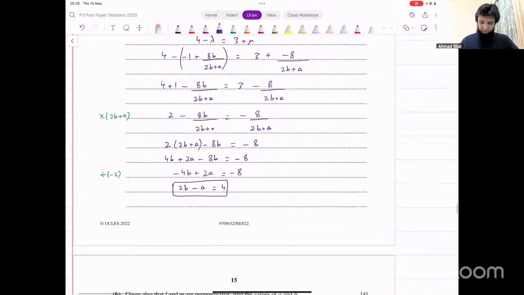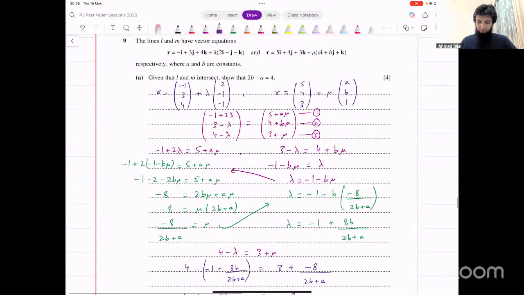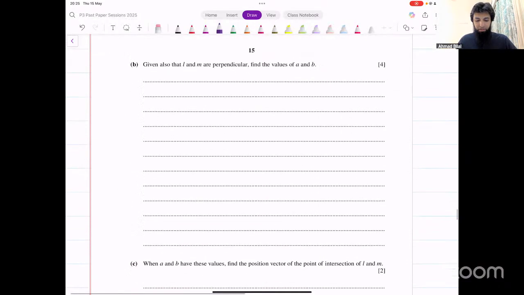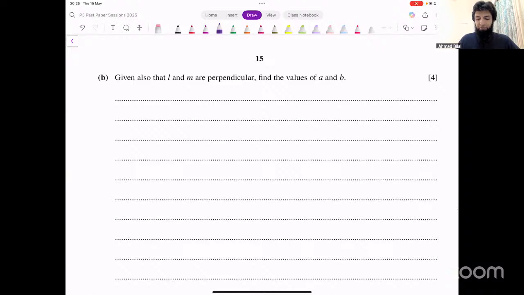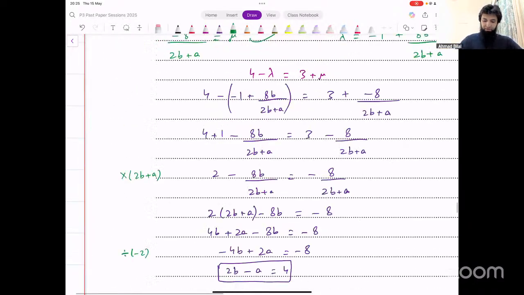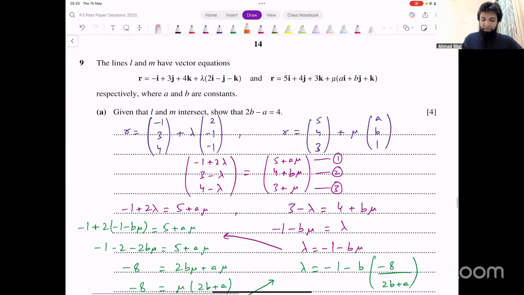Okay, so 2b minus a is equal to 4. That's the equation that we had to prove in the first part. Now it says, given also that L and M are perpendicular, find the values of a and b. Now, if they're perpendicular, that means their direction vectors, their dot product should be equal to 0, right? These are the direction vectors. This and this, their dot product should be 0.